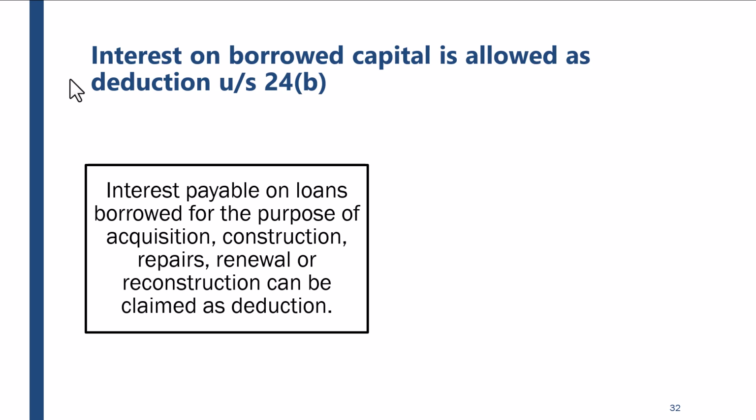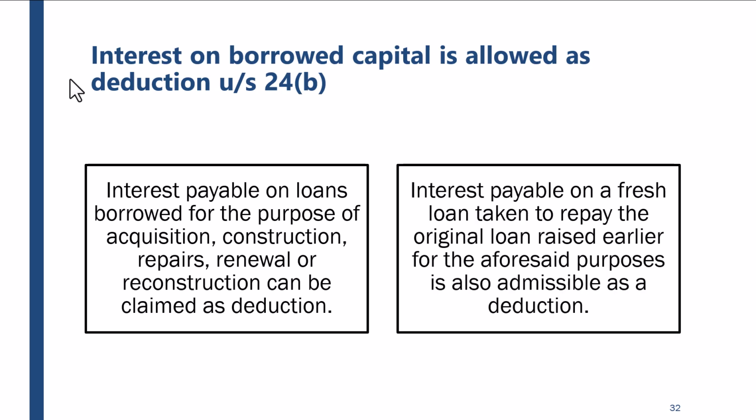Interest on borrowed capital is allowed as deduction under 24B. Interest payable on loans borrowed for the purpose of acquisition, construction, repairs, renewal or reconstruction can be claimed as deduction. Interest payable on a fresh loan taken to repay the original loan raised earlier for the aforesaid purposes is also admissible as a deduction. So if you are constructing the house, or if you are repairing the house, if you have taken a loan, whatever interest you are paying will be reduced from your income, and you have to pay tax only after reduction of this interest.